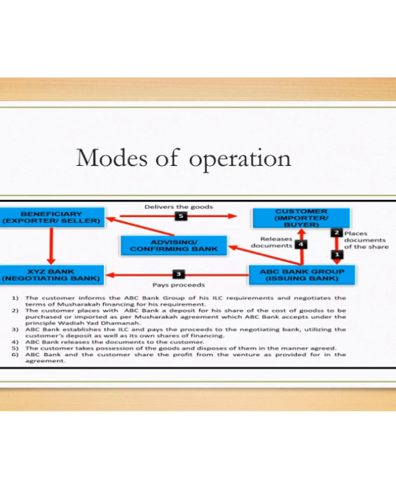ABC Bank establishes the ILC and pays the deposit to the negotiating bank, utilizing the customer's deposit as well as its own share of financing. ABC Bank releases the document to the customer. The customer takes possession of the goods and disposes of them in the manner agreed. Then ABC Bank and the customer share the profit from the venture as provided for in the agreement.